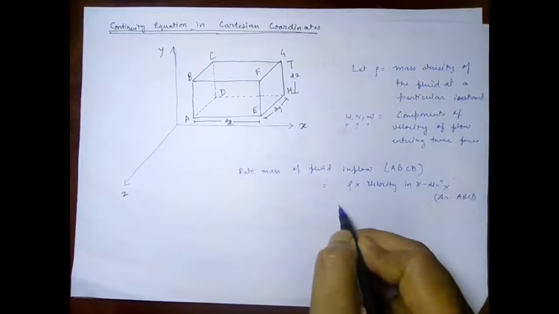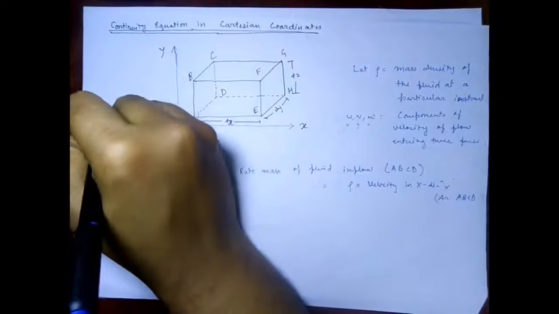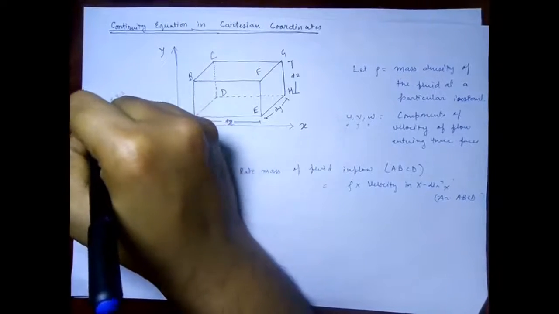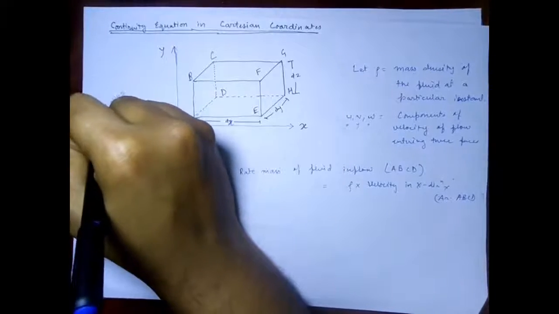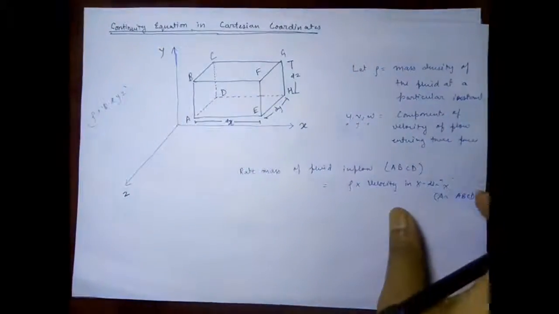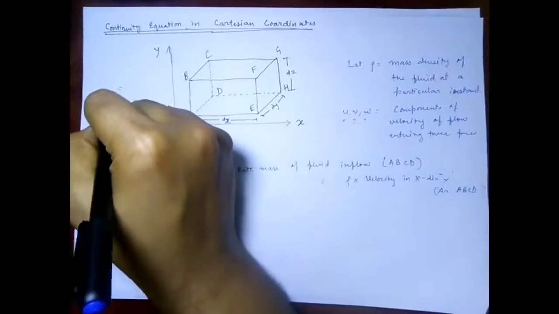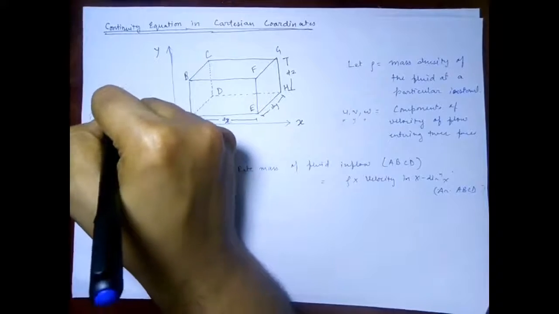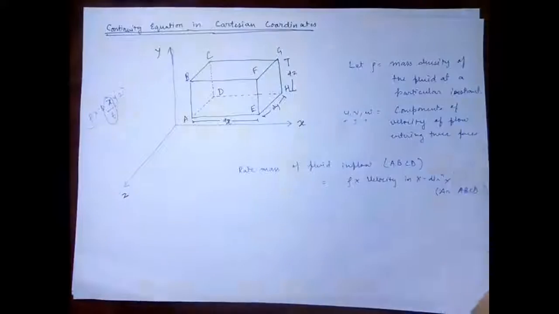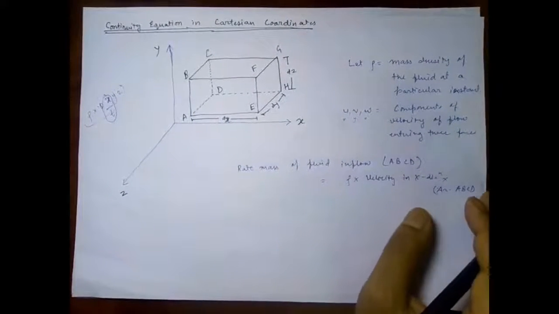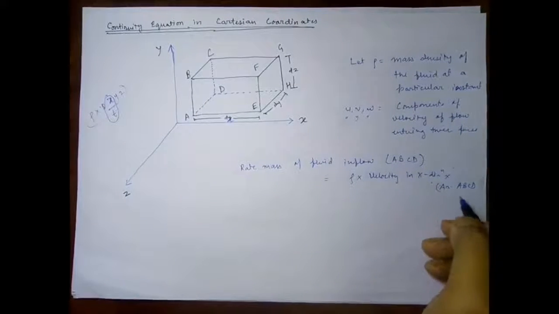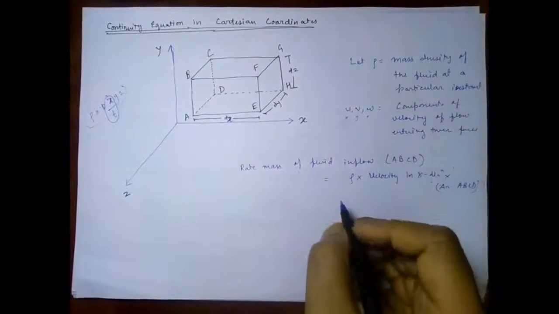So basically if we take the total volume, we will have the three dimensions x, y and z, and also the density, and we will get the total mass by this, and the mass flow rate will be something divided by the time. So one component will be the velocity of that particular side. So I am taking rho and velocity in x direction times the area of ABCD.